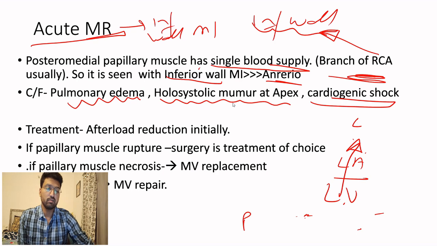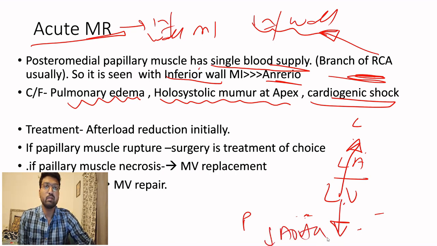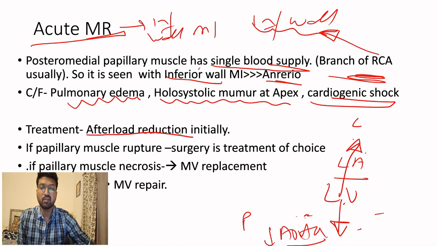How will you treat? So basically, we want the blood to go from the LV to the aorta. So if we decrease the blood pressure very much in the aorta, we can make it more easy for the blood to go into the aorta. So first we have to decrease the afterload. Once we have decreased the afterload, then the treatment of choice becomes surgery.